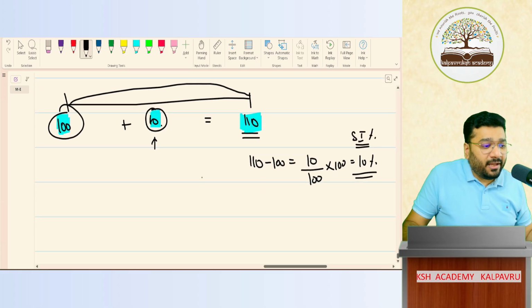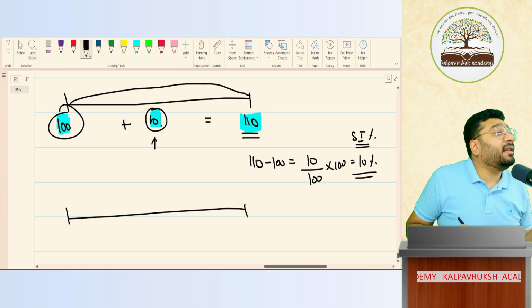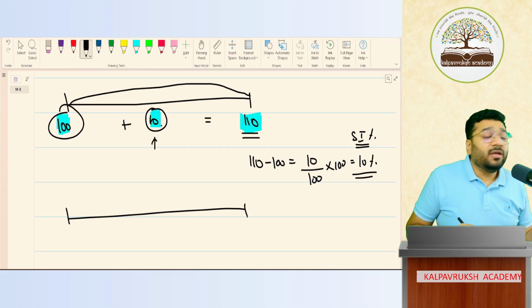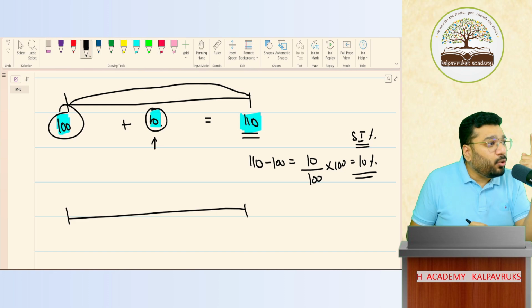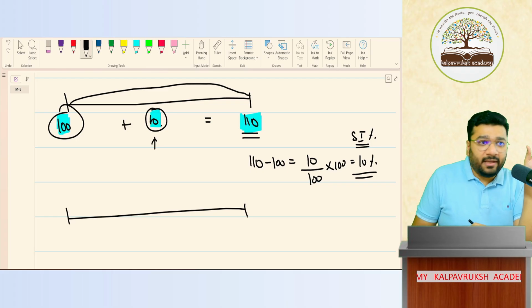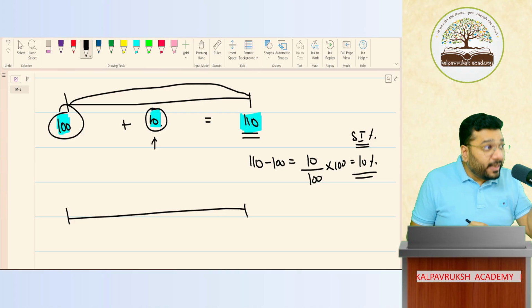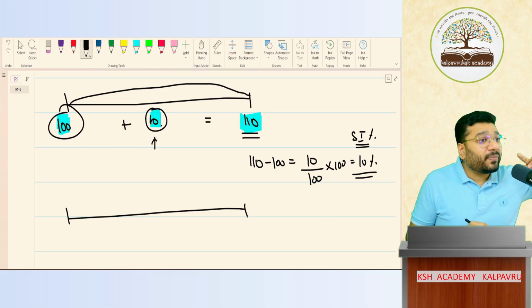So when does compounding come? When the interest is getting reinvested at regular intervals. You go to the bank for putting an FD. The banker will ask you, do you want to do interest compounding or not? If you say I want interest compounding, the next question he'll ask is, do you want quarterly compounding, half yearly compounding or annual compounding?